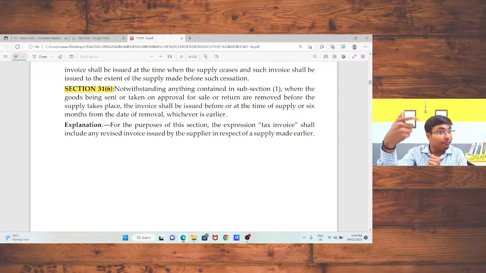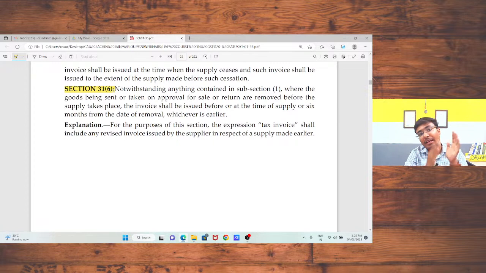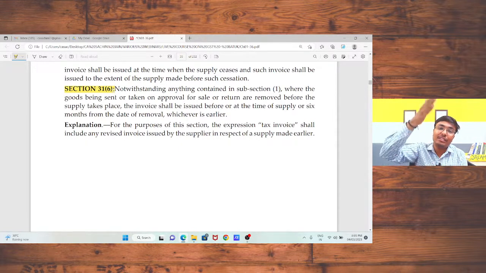So if within 6 months that person says that I am going to buy that product, in that case that point is my time of supply. But if he is not going to buy that product within 6 months, in that case the date on which your 6 month period gets completed is your time of supply, and that is treated as your sales, and you need to pay the tax.